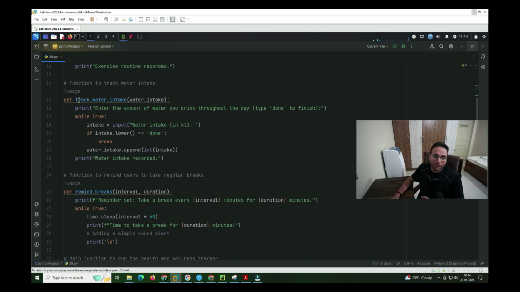Now talking about how to track the water intake, it's similar. We take the input over there, and the list will be completely blank at first. Over here we run this and print this statement on our screen.